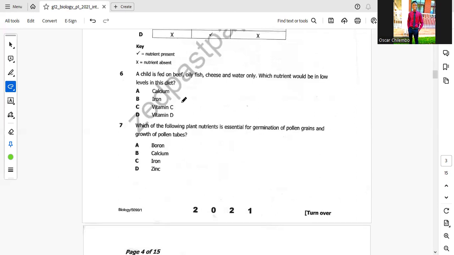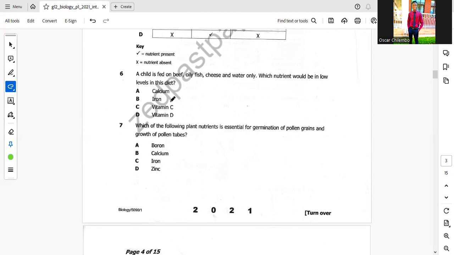So here, there are no vegetables or fruits, which is saying that this person is suffering from vitamin C deficiency, because the levels of vitamin C are going to be low, because this person is not taking the food that contains vitamin C. So you should read about nutrients and find out what is supposed to be taken for you to get vitamin C. For you to get vitamin C, you require fruits and vegetables.